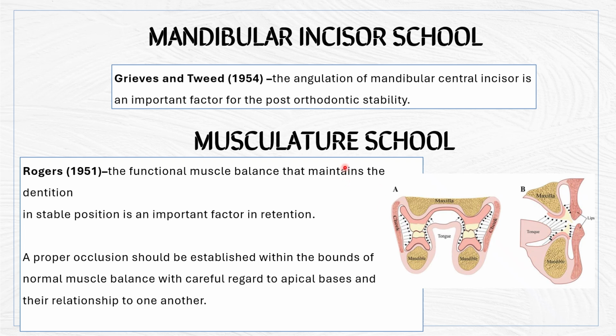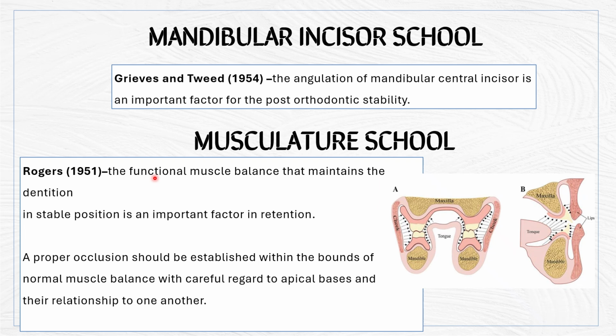retention. Then the last school of thought is the musculature school, which was given by Rogers. It is nothing but that there should be a functional muscle balance once the treatment is over, in order to maintain the dentition in a stable position. So if there is a proper muscular balance between the outer cheek and inner tongue, that causes stability of the orthodontic treatment.